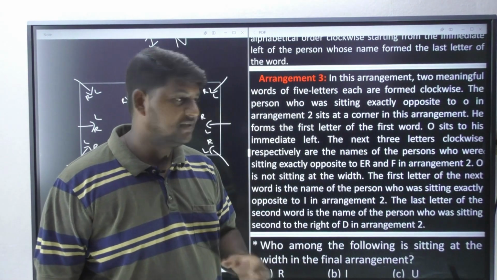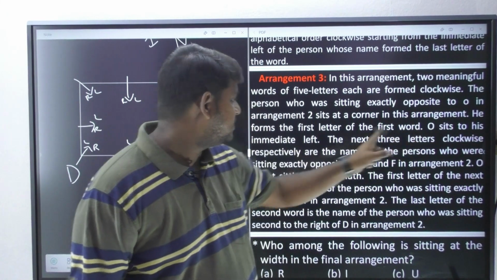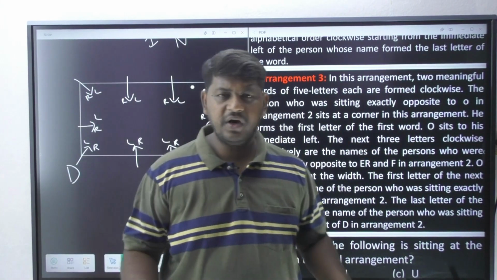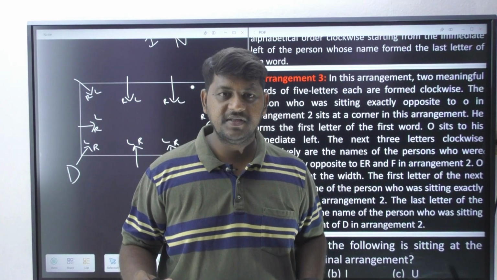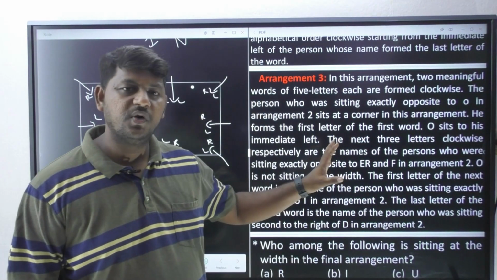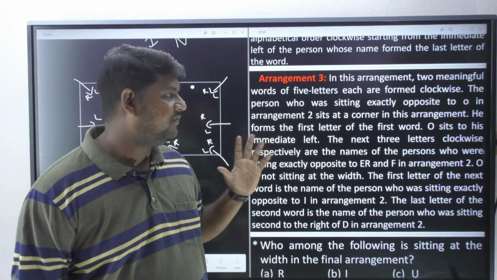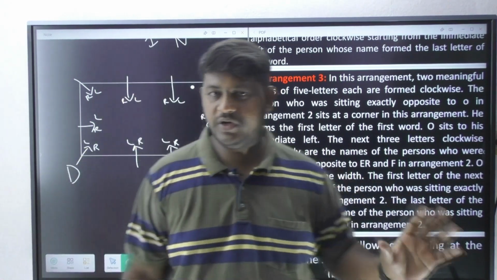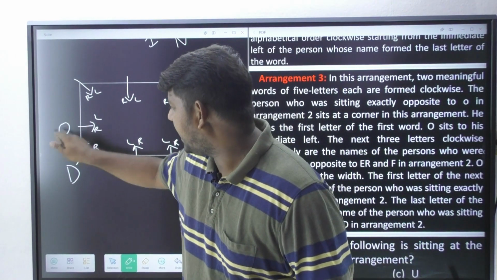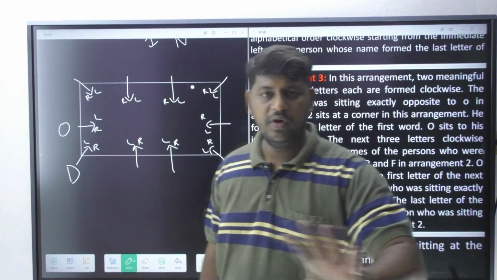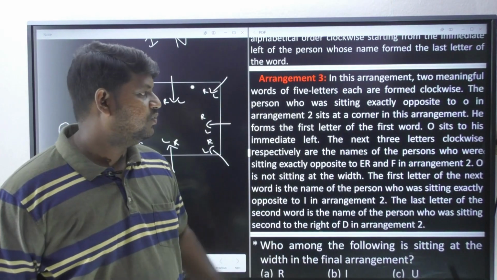We do not know as of now what it is. Next, O sits to his immediate left. There is no confusion. Straight away he gave us a name, saying that O is going to be seated immediate left of this person. Immediate left of this person is going to be here, and the person who is going to come is O. Clear. Let us move forward.